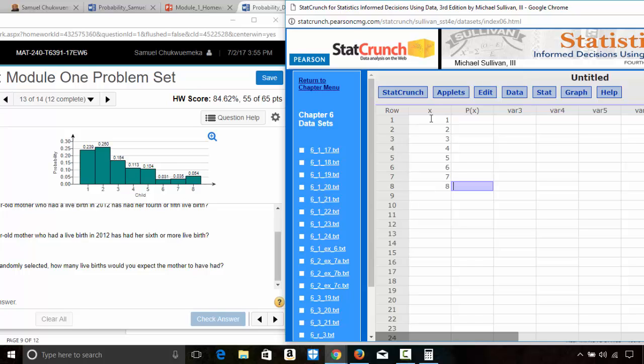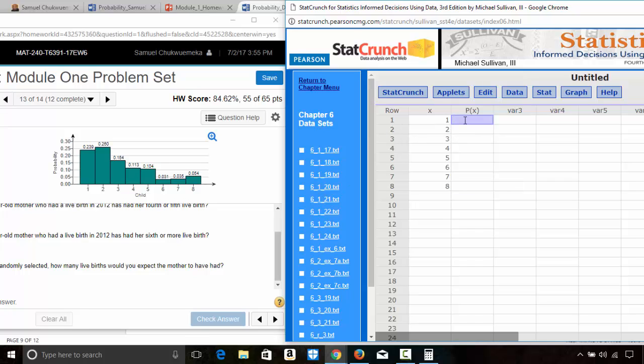Because they told us to find the expected value, and that is the mean of the random variable. You can use that formula and see the example the way I did it, but I want to do it with StatCrunch to save time.